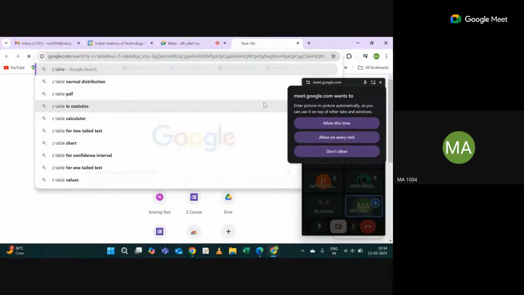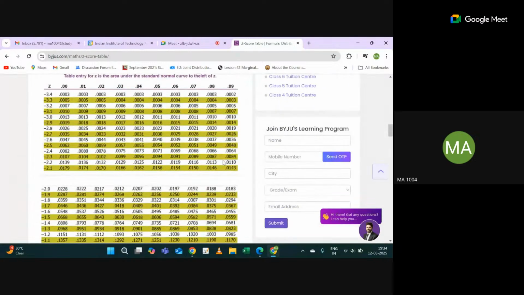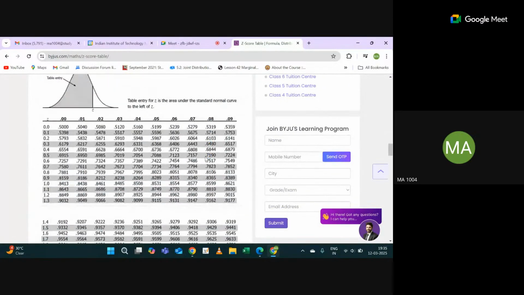Z table, FZ table. So you will go here, let me show you how to read this. This table is given to you. Suppose you are getting FZ of 0.83. You can see 0.8, then 0.81, 0.82, 0.83. So the value of 0.83 is 0.7967. Are you getting how I'm reading this table?